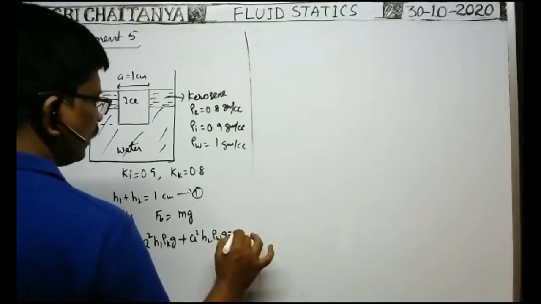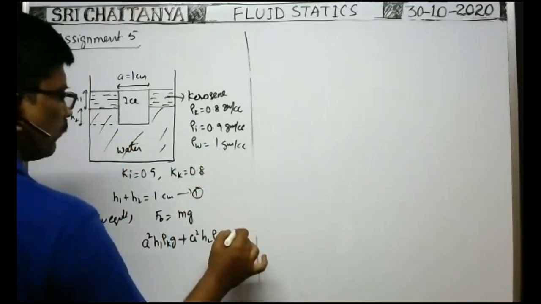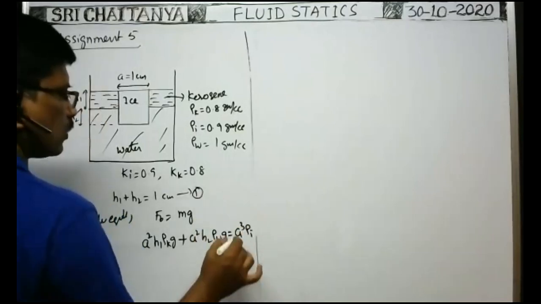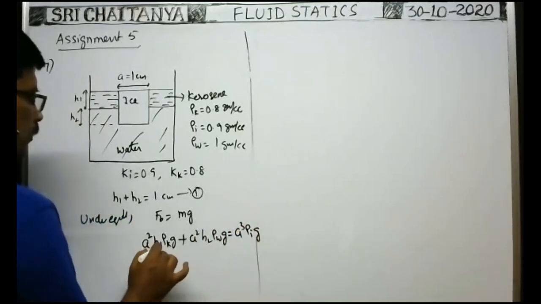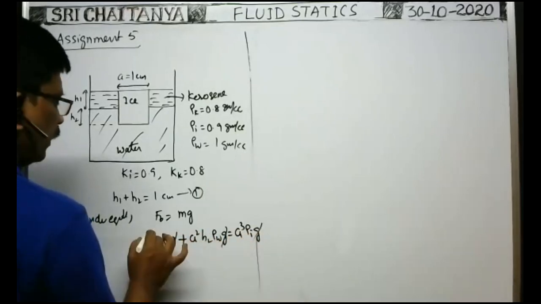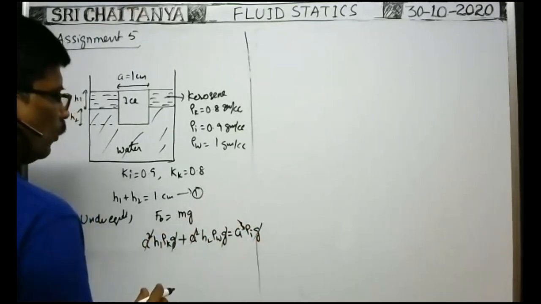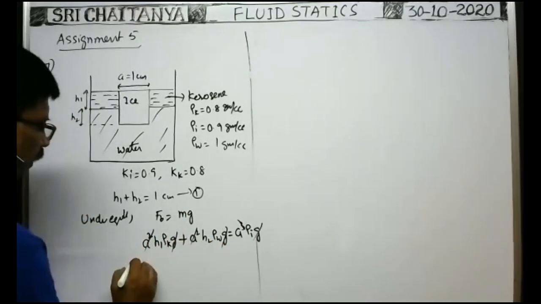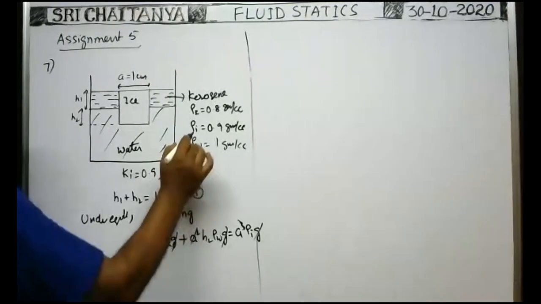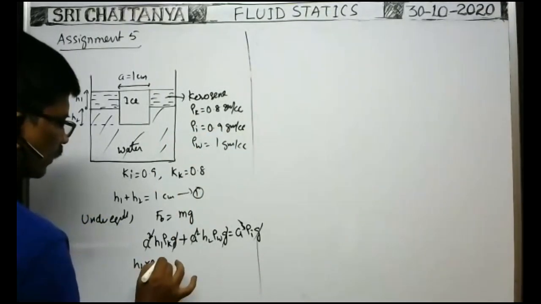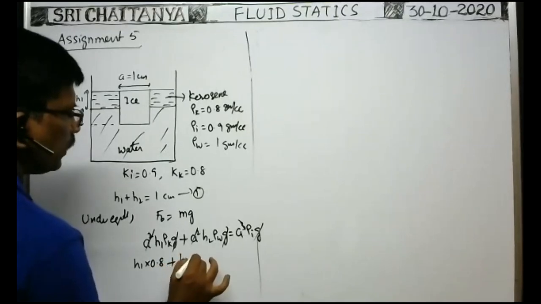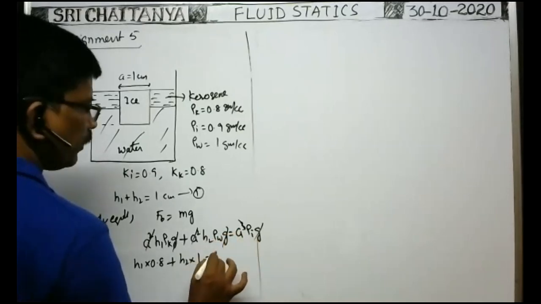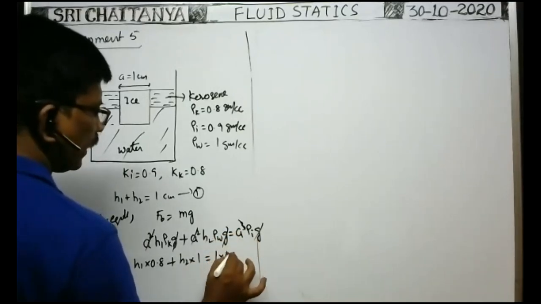Mass of the ice block is volume a cube into density of the ice rho ice, and weight is mass into g. In all terms we can cancel g, and a square. From this we get the relation between h1 and h2: h1 into 0.8 plus h2 into 1 is equal to 1 centimeter into 0.9.